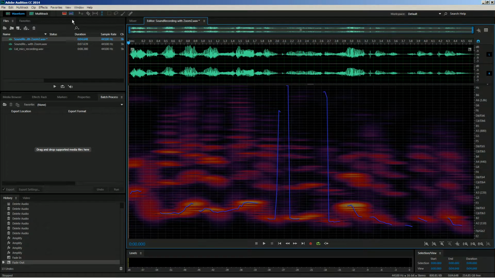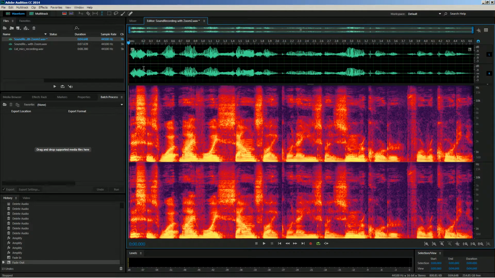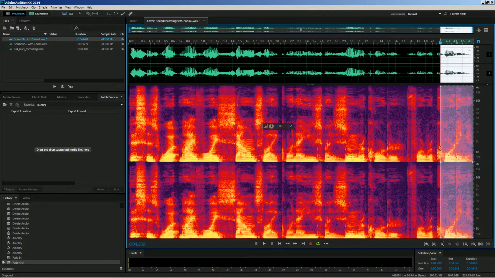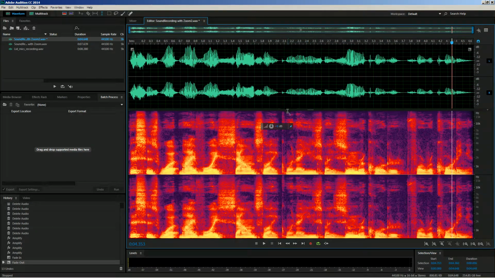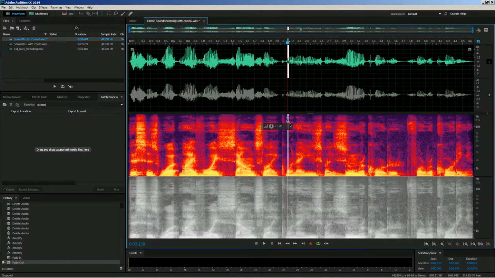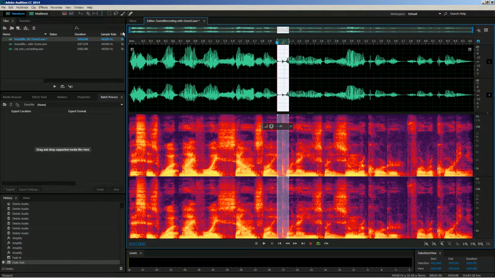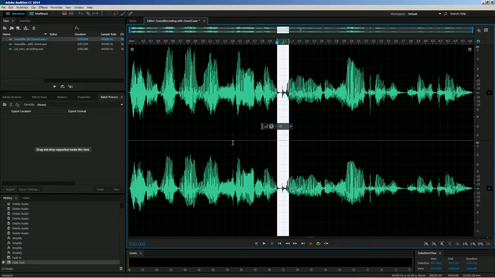And you can see this is the frequency distribution, and there's not very much over 15K, just a little bit. Most of the frequencies are down below, it looks like below 2,000 or 3,000. So if you've got noise that you want to cut out, you can always come down here and cut out some of the frequencies. But I don't mess with that very frequently because I don't need to.